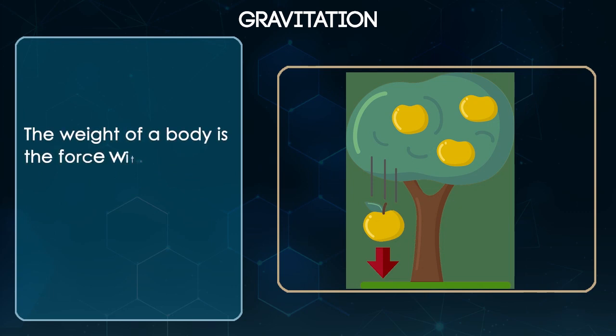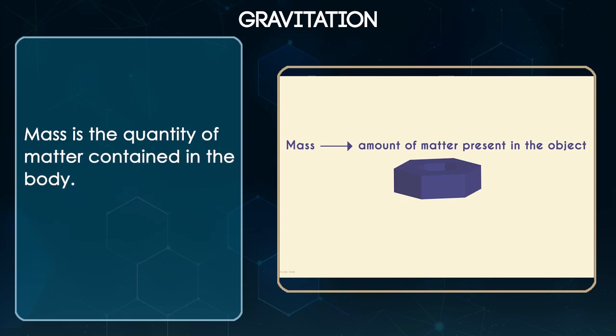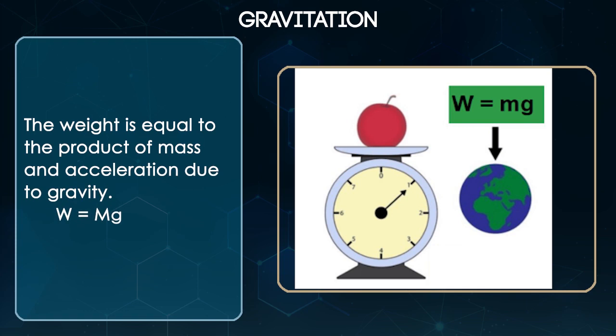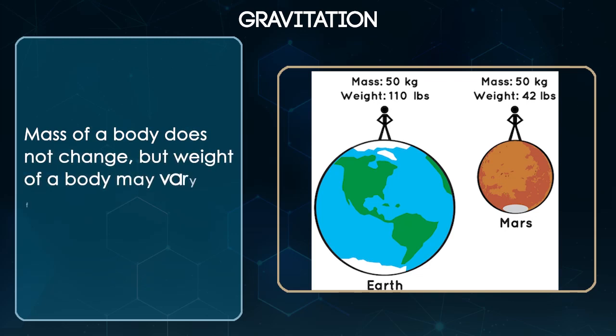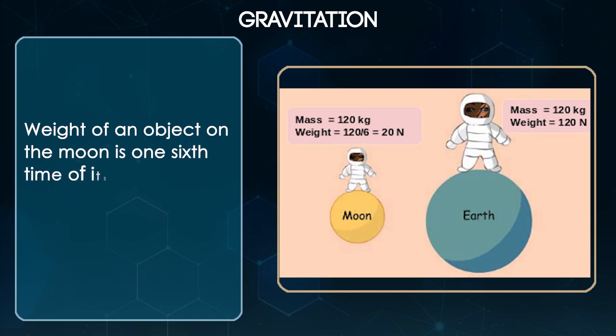The weight of a body is the force with which the earth attracts it. Mass is the quantity of matter contained in the body. The weight is equal to the product of mass and acceleration due to gravity. W is equal to mg. Mass of a body does not change, but weight of a body may vary from place to place. Weight of an object on the moon is 1/6 times its weight on the earth.